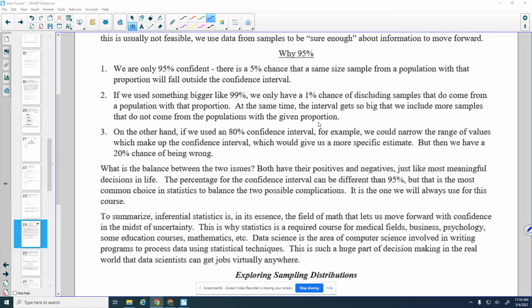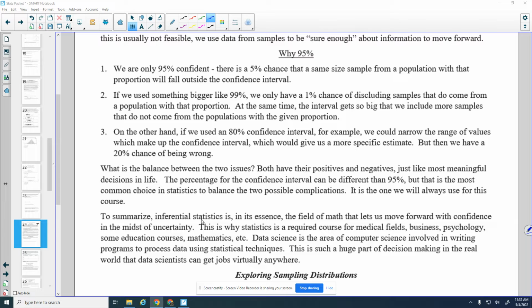So we're trying to make decisions here, and if we make a huge interval, it almost becomes meaningless. On the other hand, if we use an 80% confidence interval, for example, we could narrow the range of values which would make up the confidence interval, which would give us a more specific estimate, so a smaller confidence interval. But then we have a 20% chance of being wrong. What is the balance between these two issues? Too small and too big? Both have their positives and negatives, just like most meaningful decisions in life. The percentage for the confidence interval can be different than 95%, but that is the most common choice in statistics to balance the two possible complications. It is the one we will use for this course.